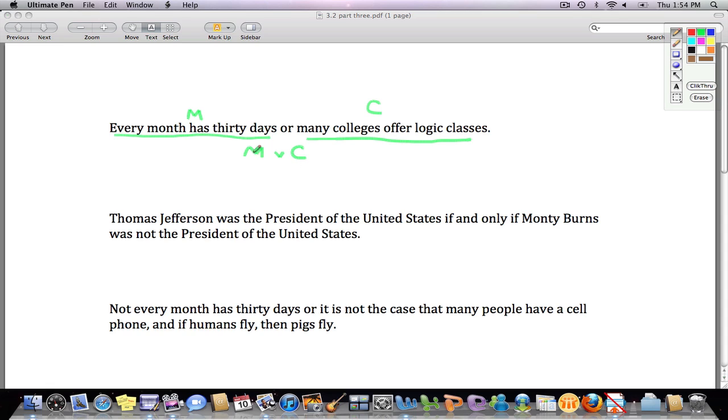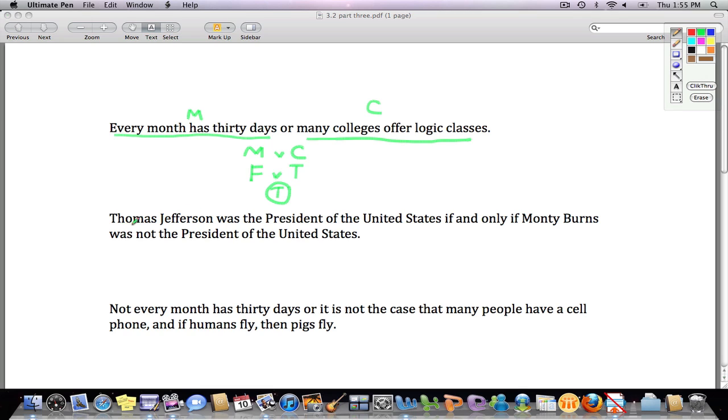Figure out the truth value. I need to know the truth value of the parts to figure out the truth value of the whole. That is, every month has 30 days. That's false. Some have 28 or 29, namely February, and 31 probably doesn't mean exactly 30 days here. Many colleges offer logic classes, however, is true. So I have an or claim. First part's false, second part is true. That's true.